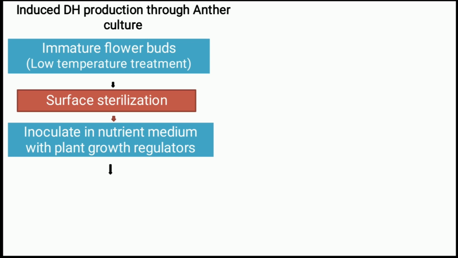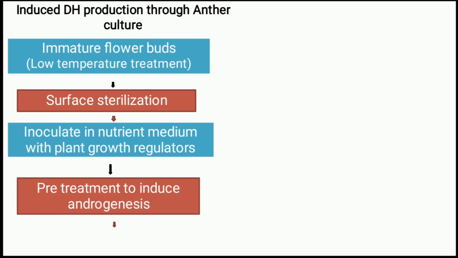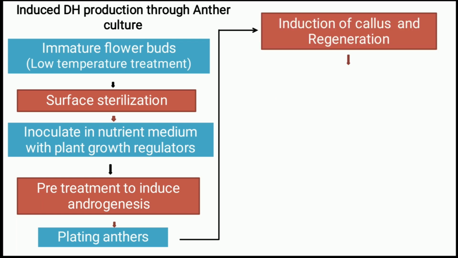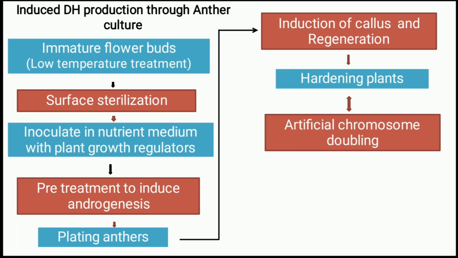Here we can use specialized nutrient media such as N6, YUPA, or Nitsch and Nitsch medium, and we do certain pre-treatments to induce androgenesis. After that we go for plating the anthers. Then we observe for the induction of callus or regeneration through organogenesis.